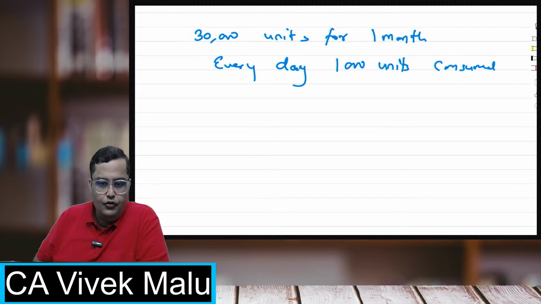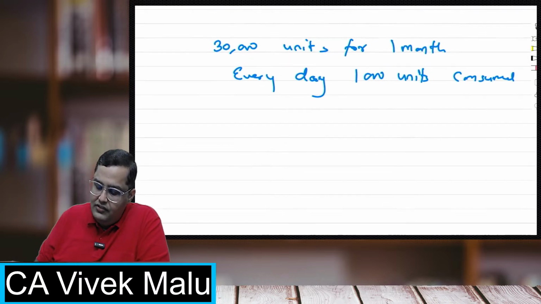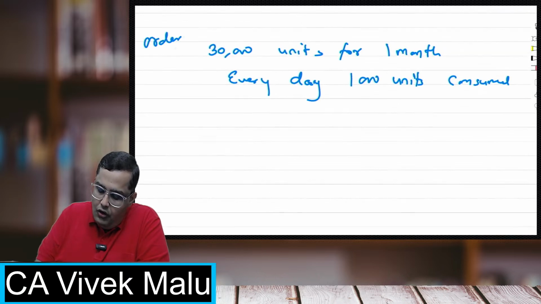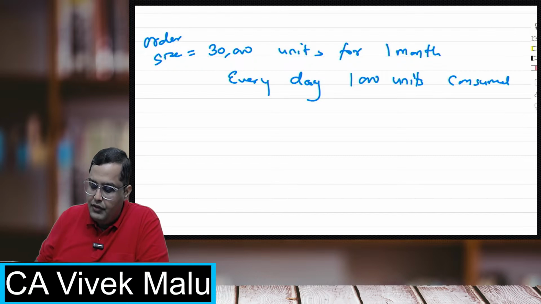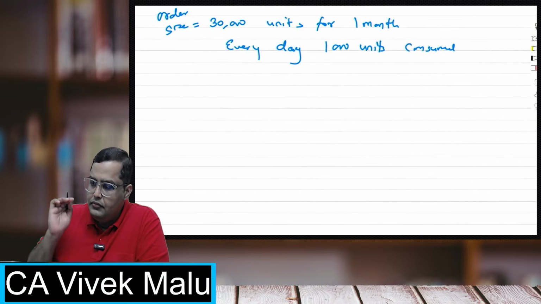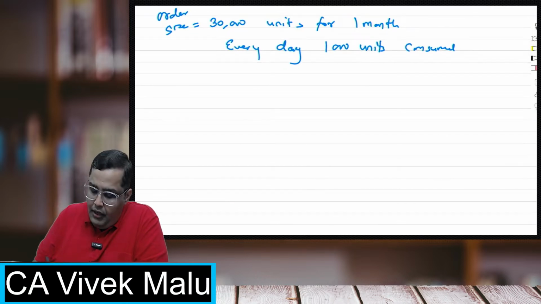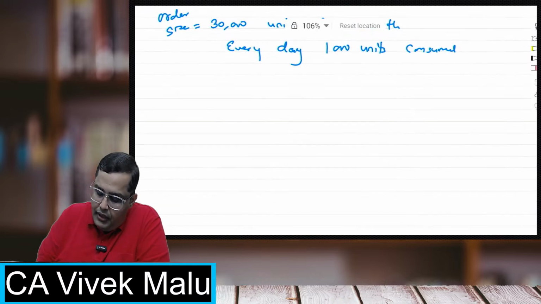So 30,000 units I am ordering every time, and daily I am consuming 1,000 units. So what is the order size? Order size is 30,000 units. I order 30,000 units, use it for 1 month, and then again order 30,000 units. Every day I consume 1,000 units. Now understand, Avni, your query was, sir, why is average inventory half of the order size?